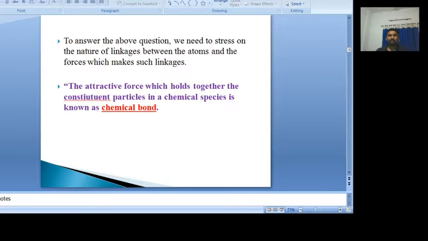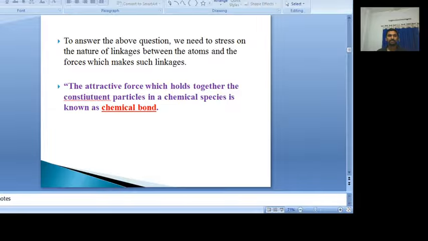So to answer the above questions, we mainly need to stress the nature of linkages between the atoms and the forces which make such linkages. Once we can understand the nature of the linkage and the type of force operating between the atoms to form a molecule, we can easily answer all the questions.